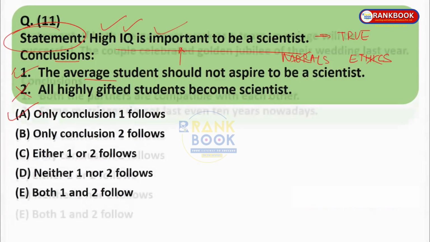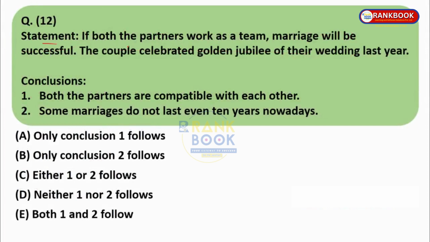Moving to the next question, question number 12. Statement: if both the partners work as a team, marriage will be successful. The couple celebrated the golden jubilee of their wedding last year. Conclusions: both the partners are compatible with each other. Second conclusion: some marriages do not last even 10 years nowadays. By common sense, golden jubilee is nothing but 50 years of wedding. And they are also saying that if both the partners work as a team, marriage will be successful. First conclusion is possible. That means the partners are compatible, so only they are able to last for 50 years.